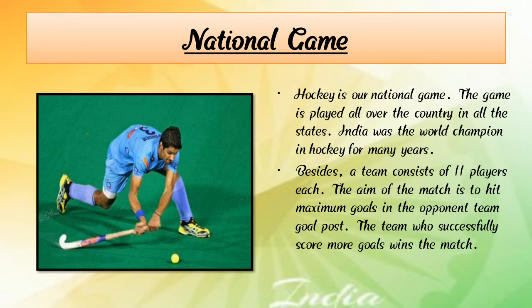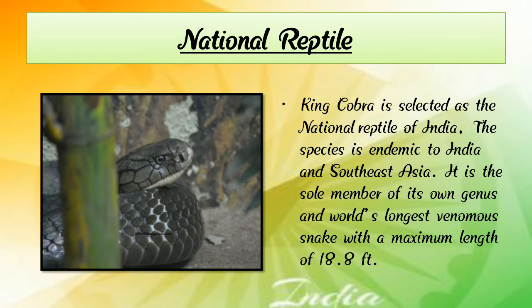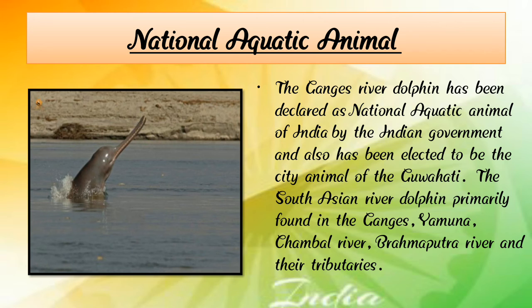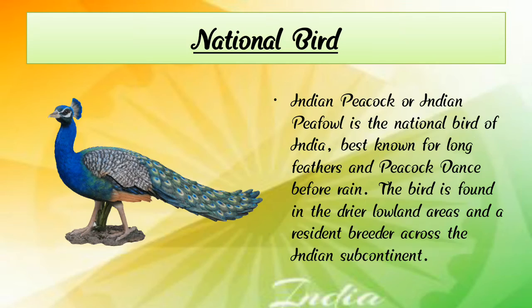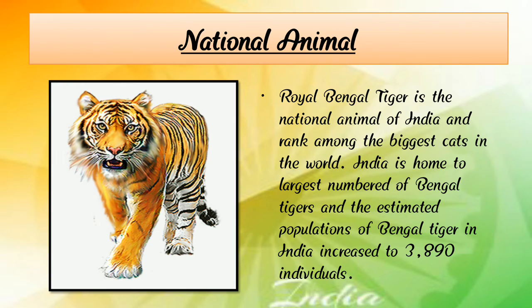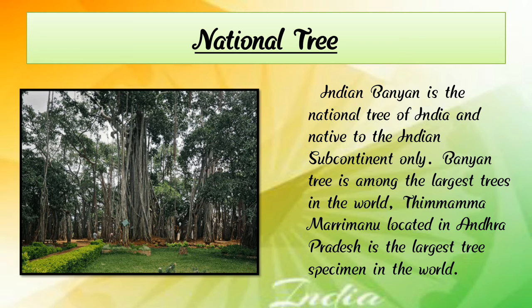So, children, in today's lecture, we learn about our national game, hockey. Then we learn about our national reptile, king cobra. Then, the national aquatic animal is the dolphin. Then we learn that the national bird is peacock, and it is a very beautiful bird. And the national animal is the Royal Bengal tiger. The banyan tree is our national tree.